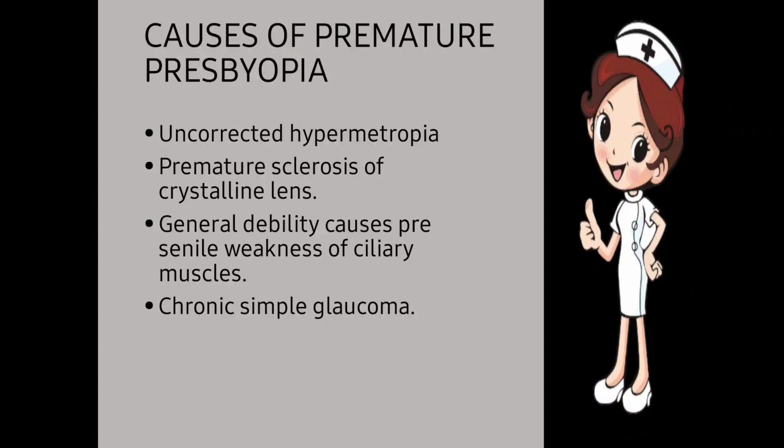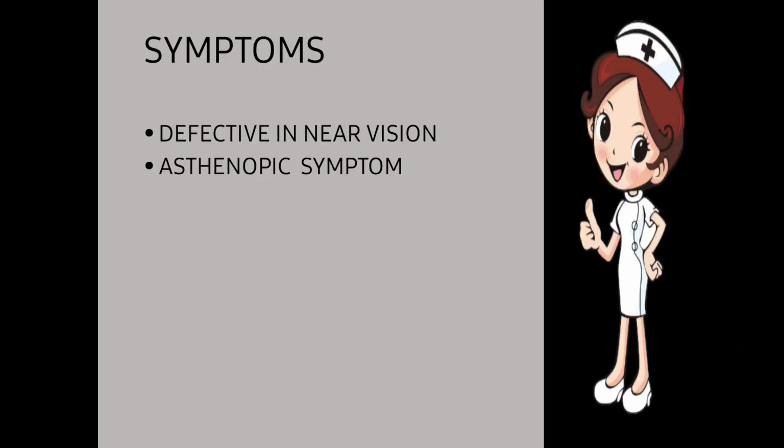Next one is premature sclerosis of the crystalline lens. Cataract develops inside the lens, due to which the person becomes presbyopic. Next, general debility causes presenile weakness of the ciliary muscles. There is a weakness of the ciliary muscles, due to which the lens does not contract as well as relax, so the person becomes presbyopic. Next one is chronic simple glaucoma. Glaucoma is again one of the important reasons for a person becoming presbyopic.